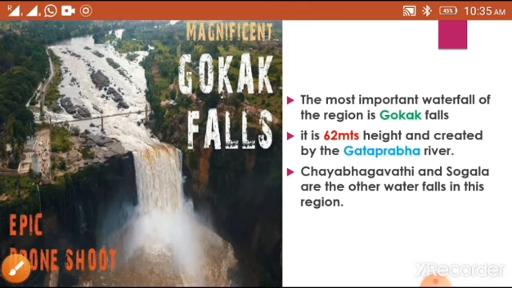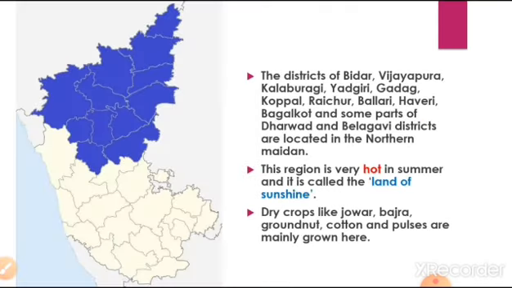Along with Gokak waterfalls, Chaya Bhagavati and Sogala are other waterfalls in this region. Northern Maidan districts are Bidar, Vijaypur, Kalaburgi, Yadagiri, Gadag, Koppala, Raichur and Ballari. So these are part of Northern Maidan region. And this region is very hot during the summer season. So it's called land of sunshine. Due to the overheat in this region, it's called land of sunshine.